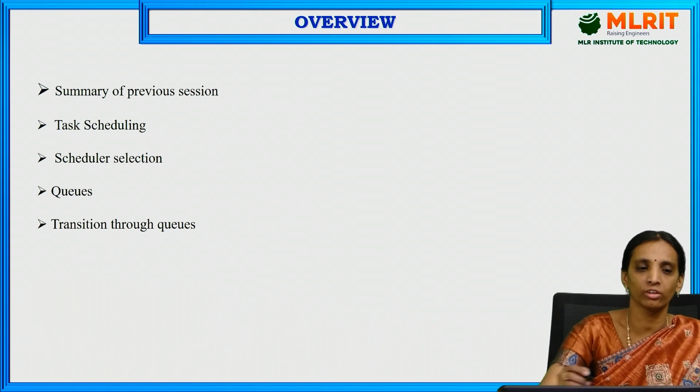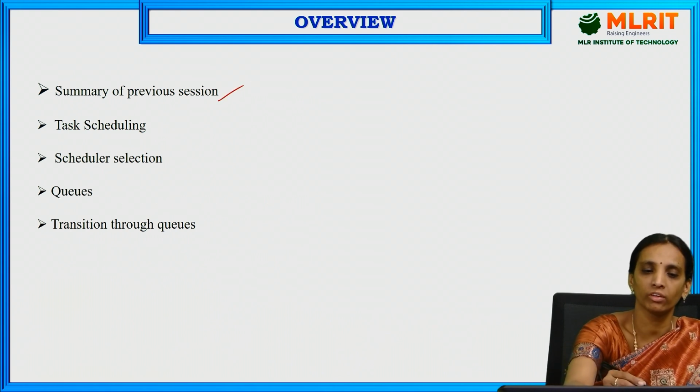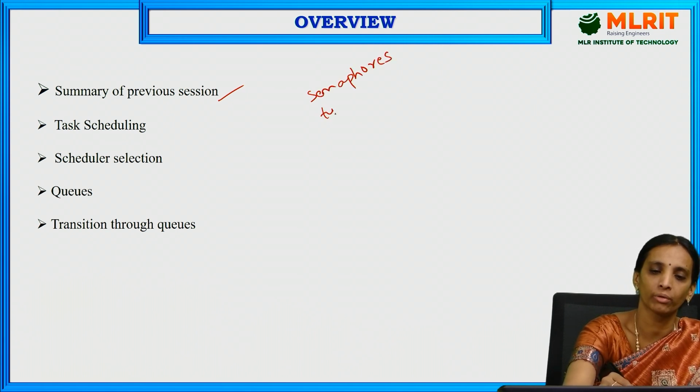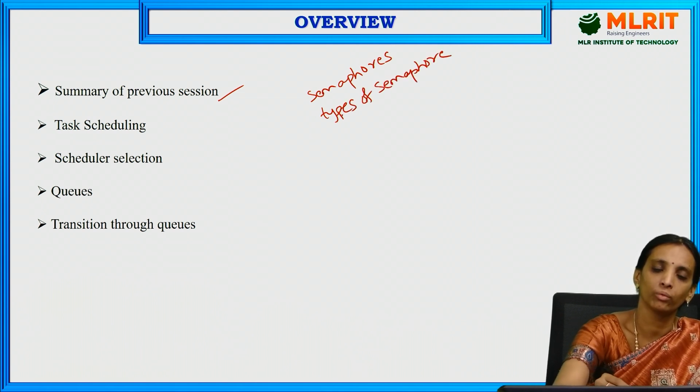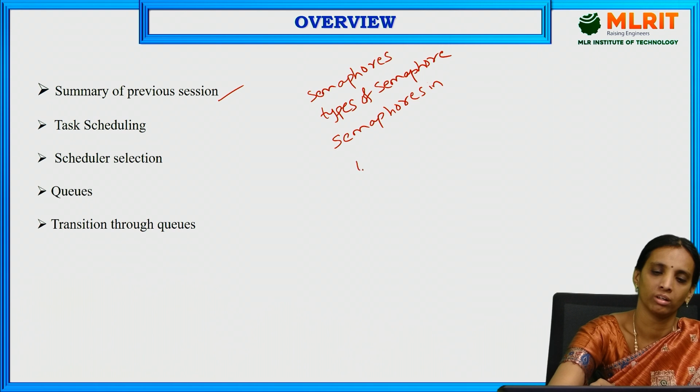In the present session, first we will discuss the summary of the previous session. In the previous session, we discussed what is meant by semaphores, what the different types of semaphores are, and what the use of semaphores is in task synchronization.